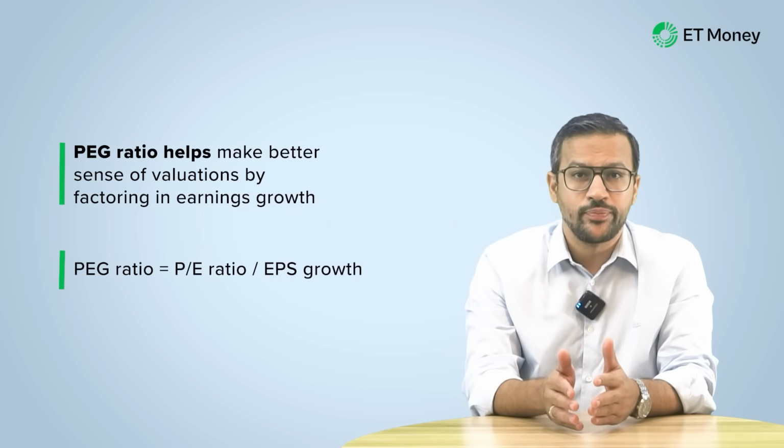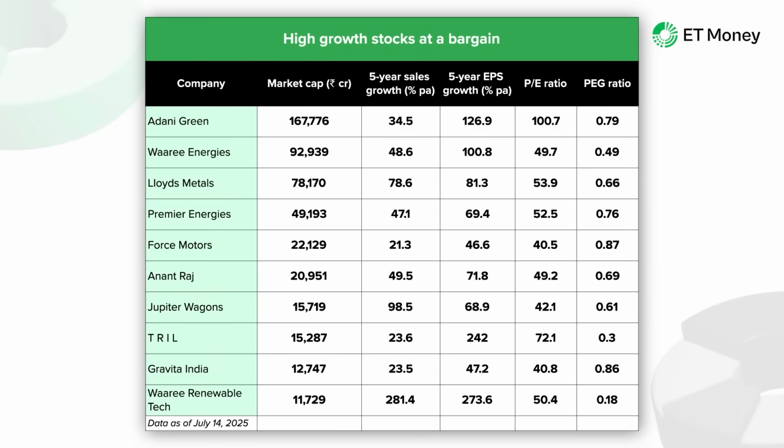So on your screen are 10 companies by their market caps which have a 5-year sales and EPS growth of at least 20% per annum, whose PE is over 40 and whose PEG is less than 1. The high PEs of these companies are balanced by their high growth rates.